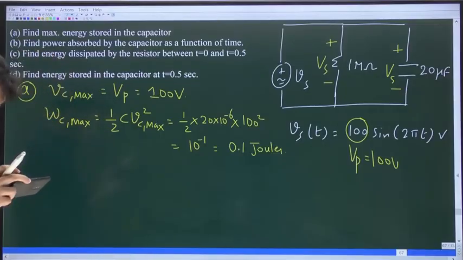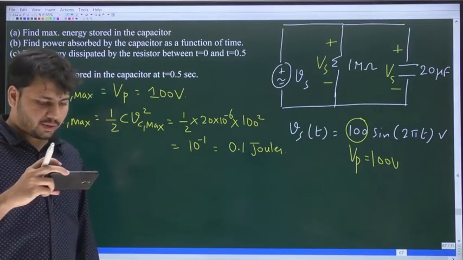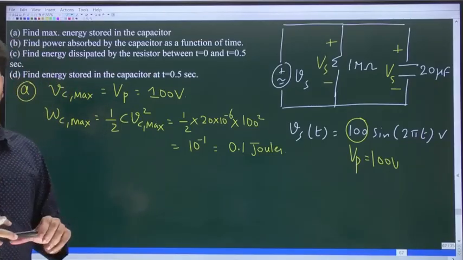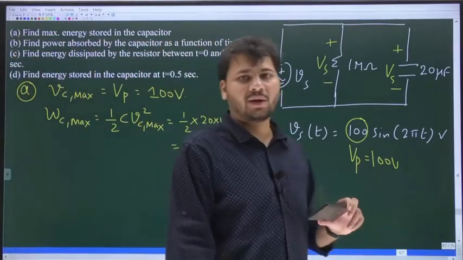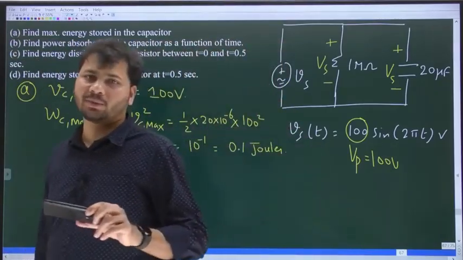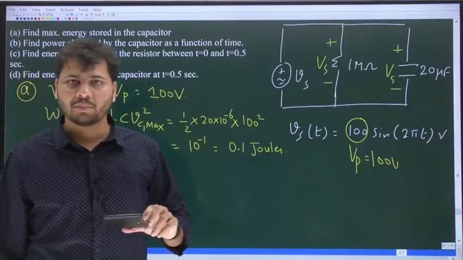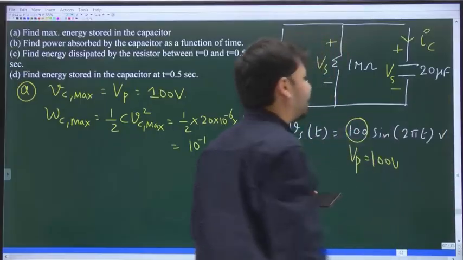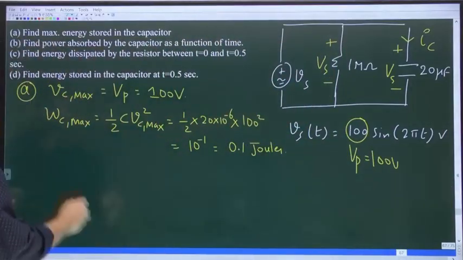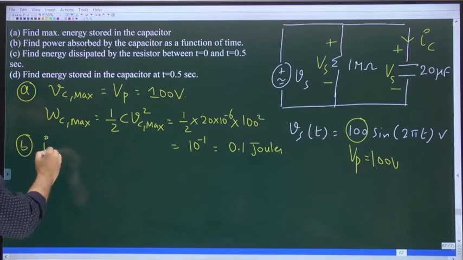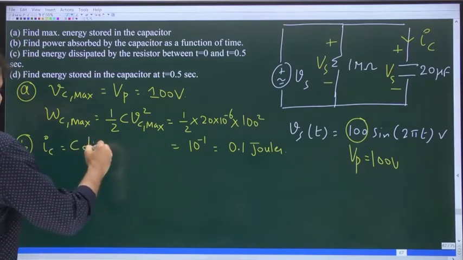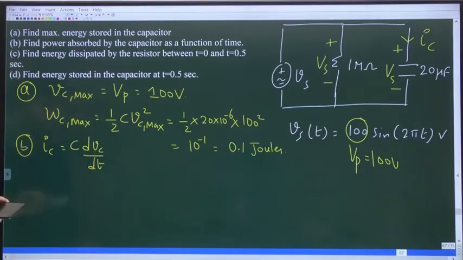Now the second part is to find the power absorbed by the capacitor as a function of time. Power absorbed by any element is voltage times current flowing from plus to minus. Let IC be the current flowing through the capacitor. The current is given by C into dVc by dt.